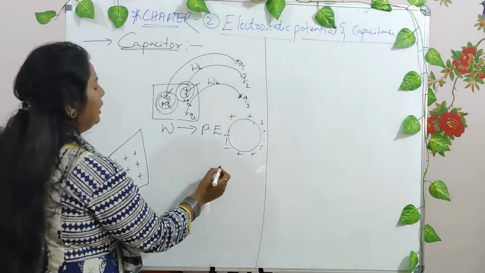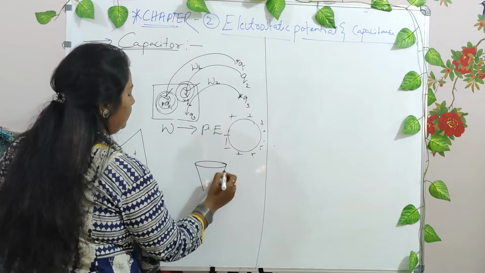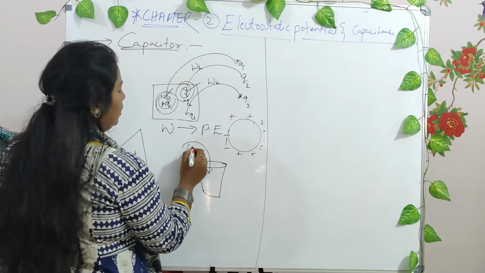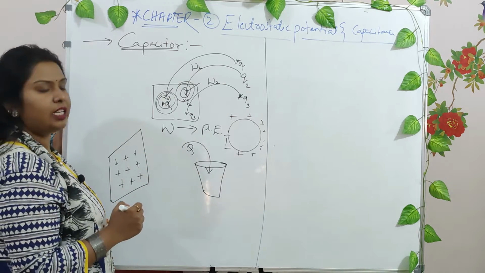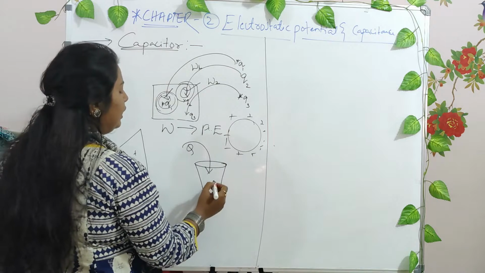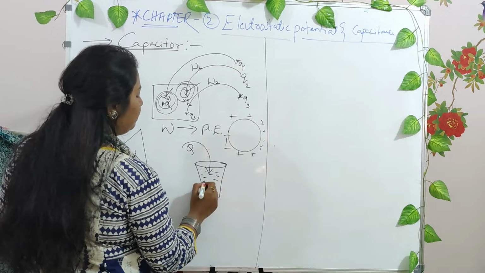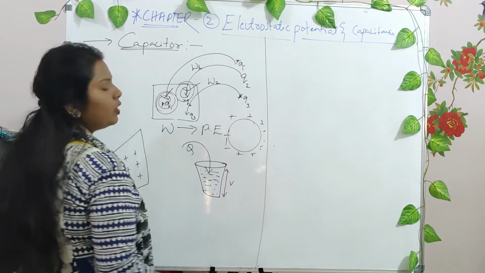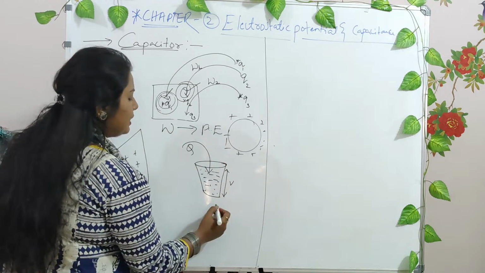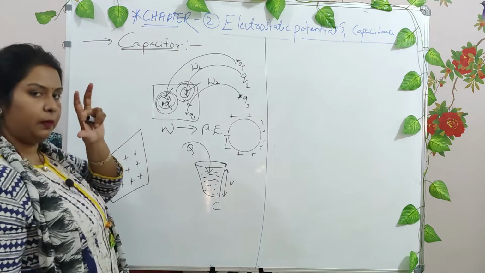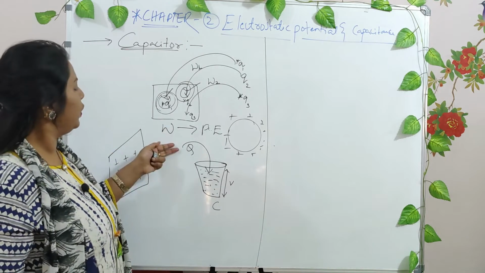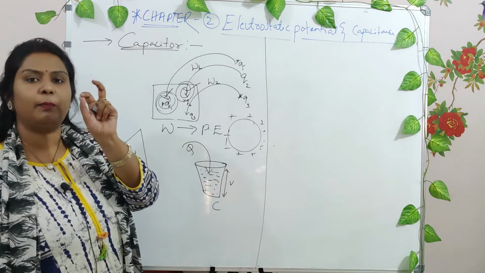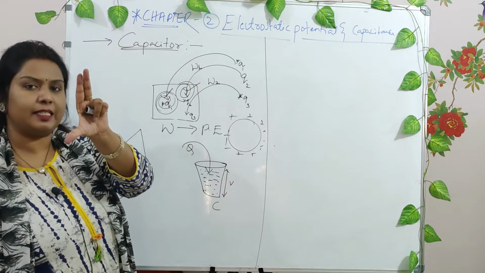Say for example, this is a glass of water, right? Now you are pouring water. In that water, consider it as charges, that you are pouring the charges, right? Now it starts filling the water, right? Now say this level will be the potential, right? And this particular glass has a capacity, some certain amount of capacity. You cannot always pour the water, or pour the charges, into the glass. It has some certain value or some capacity.